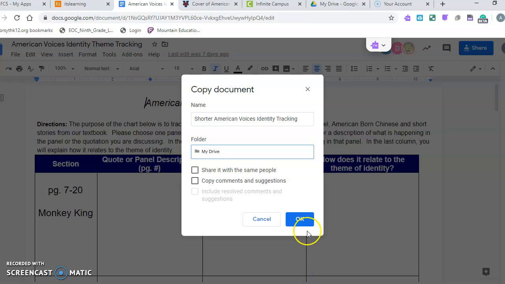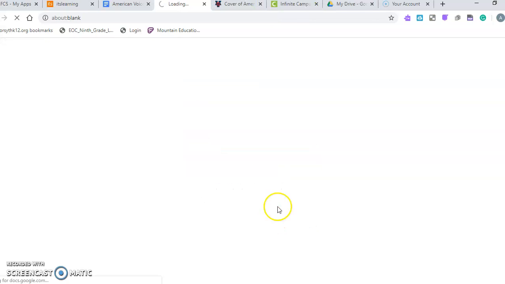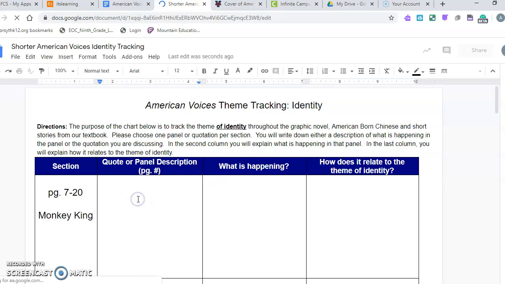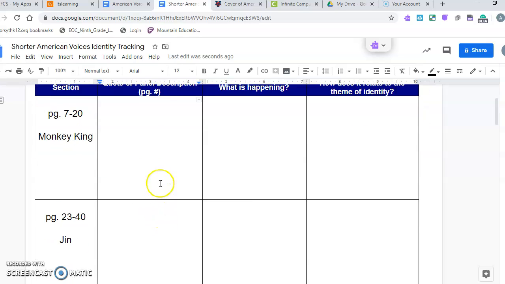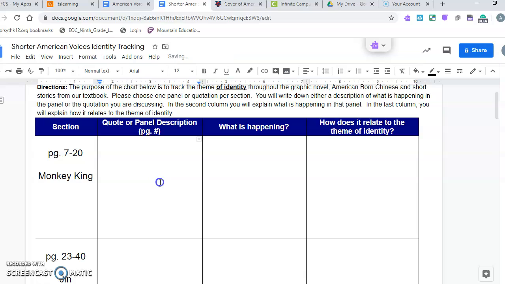And then what I would suggest doing is actually just typing your entries. The ones you've already handwritten, you can go back and type up if you want, or you can scan those in however you feel most comfortable. But I think it would probably be helpful for you if you typed your entries.